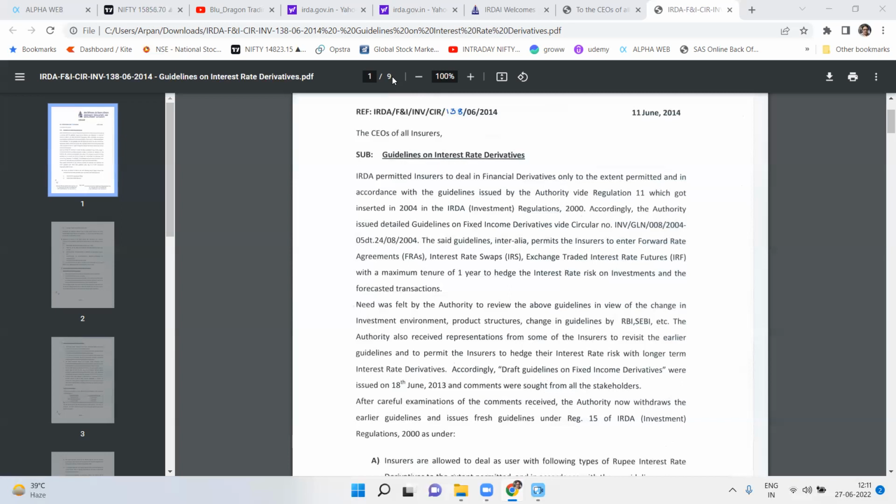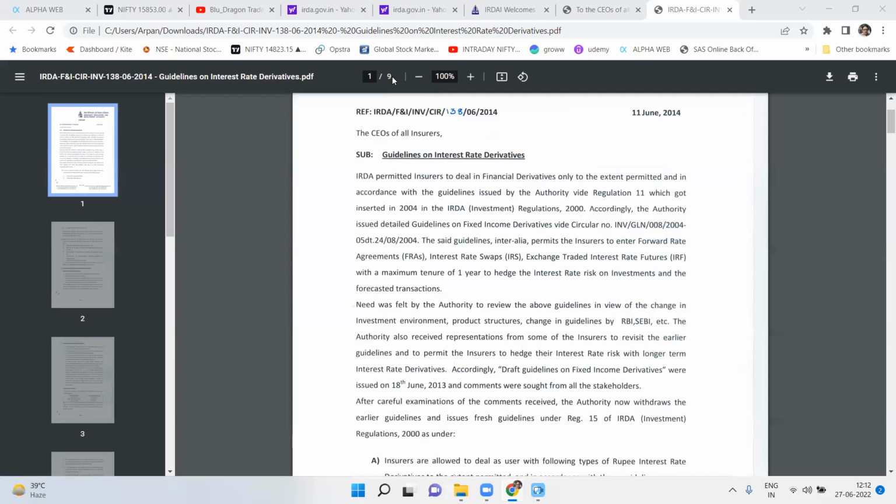So obviously what the regulation states, or the IRDA investment regulation tells, because the derivative is a part of the investment regulation, right? So the credit equivalent amount would be used to determine the exposure as per the IRDA investment regulation. And how the method works, we have already discussed.